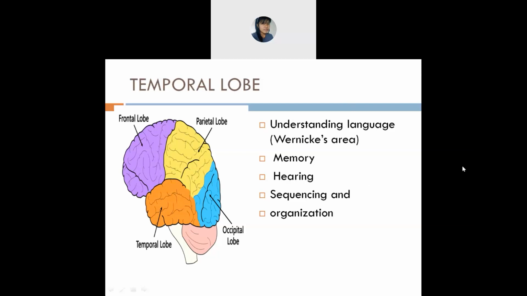It means in a sequence, or in an organized manner. So who helps you in doing all those things? Your temporal lobe. Is it clear, everyone, about the temporal lobe?